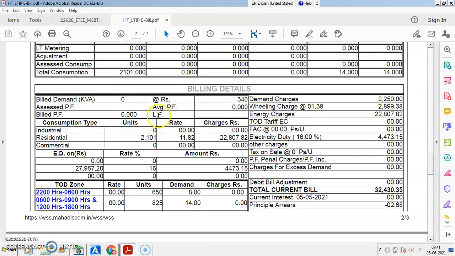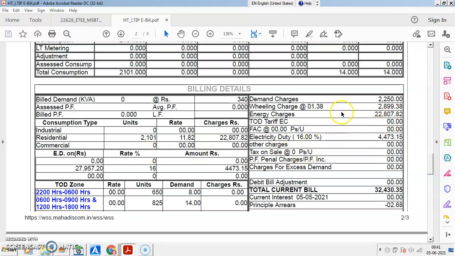Okay. Now this reading probably he has not taken. Then it is residential units, it has been considered this number. Rate has been considered 11.82, and energy charges is 22,807.82. Okay. Then commercial 00, commercial is not there.